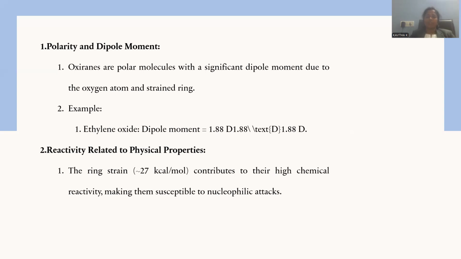Remember, in a ring system with bending of all the bonds together, shrinking of bond angle is possible. That's the reason why ring strain is exceptional. About 27 kilocalories per mole of ring strain you can notice for this molecule, which is susceptible to nucleophilic reactions and has high chemical reactivity.